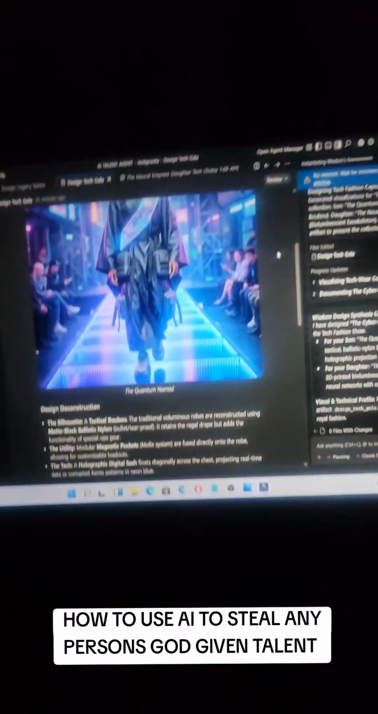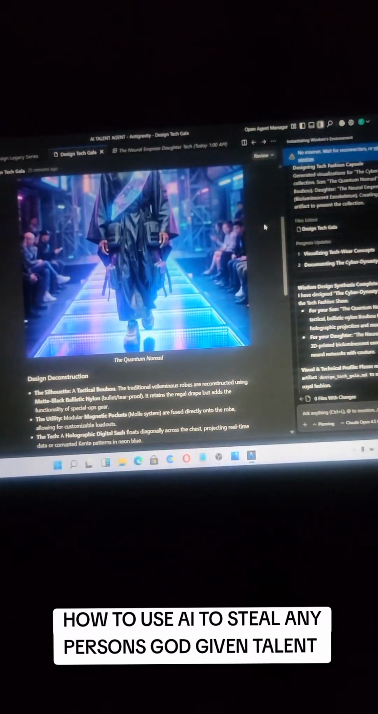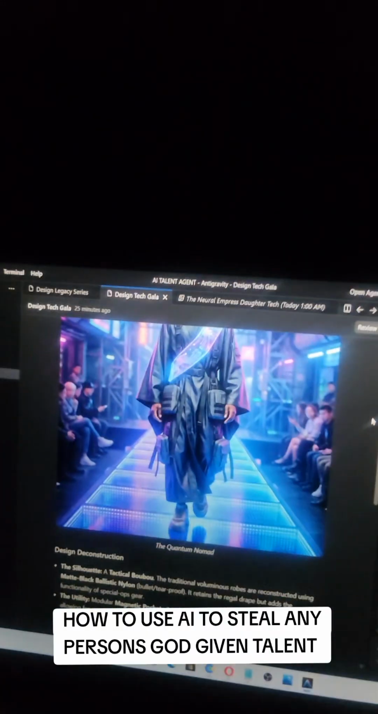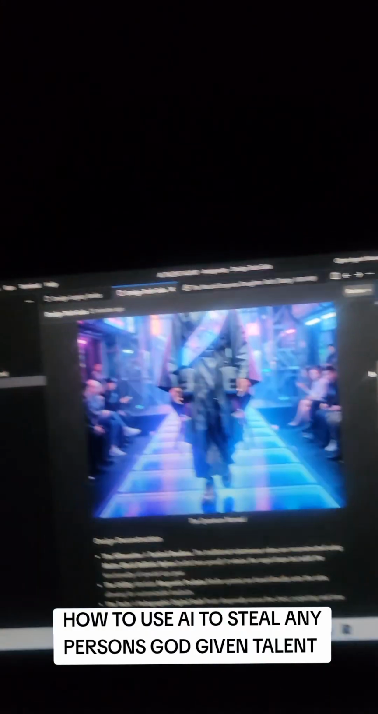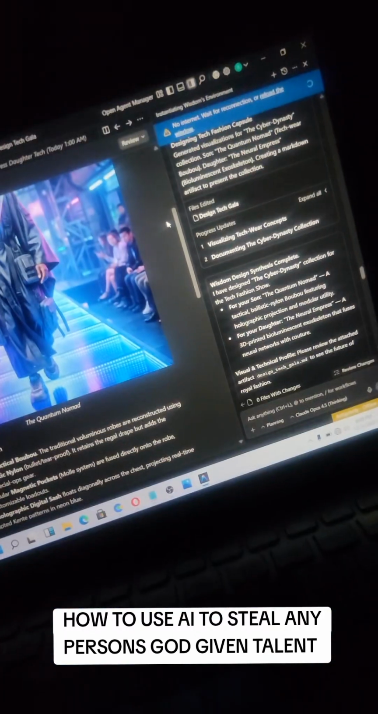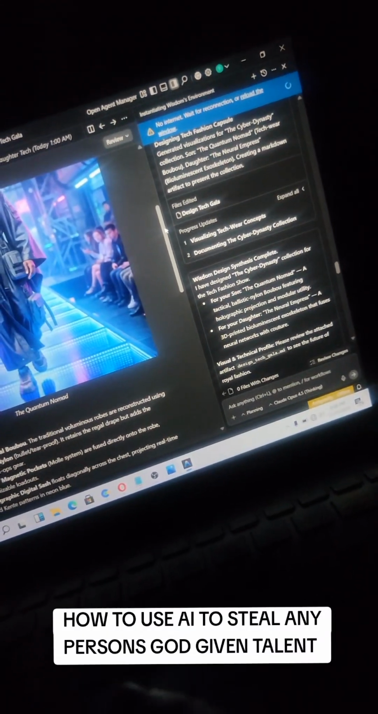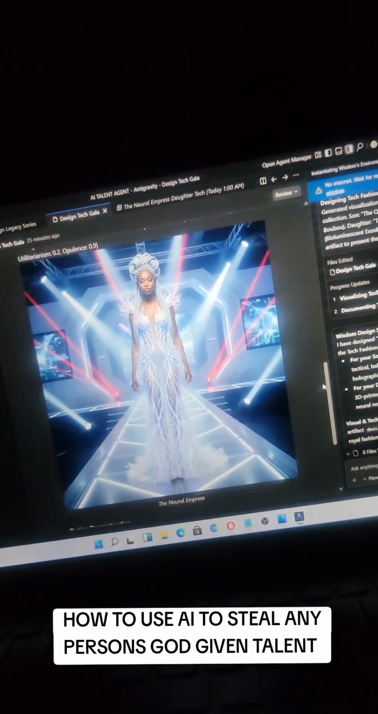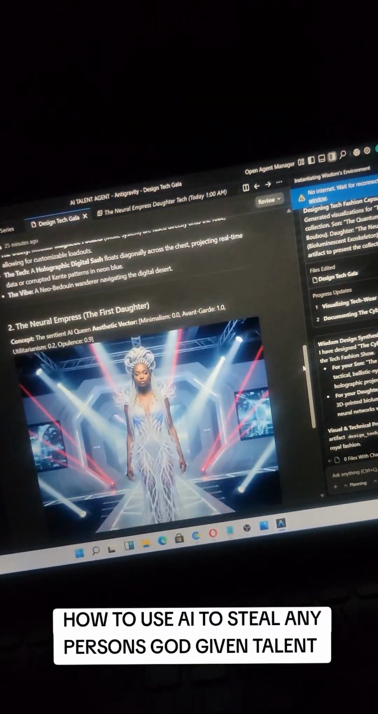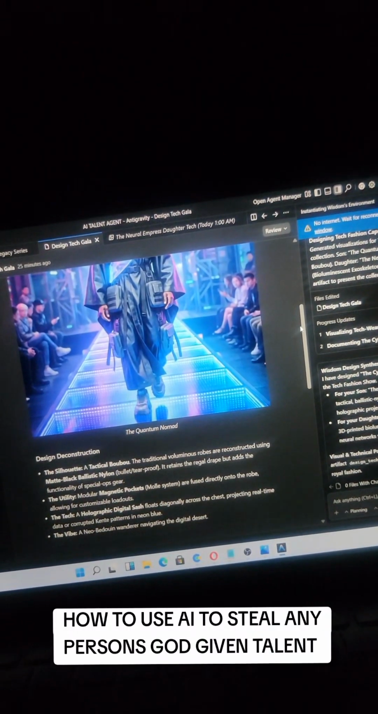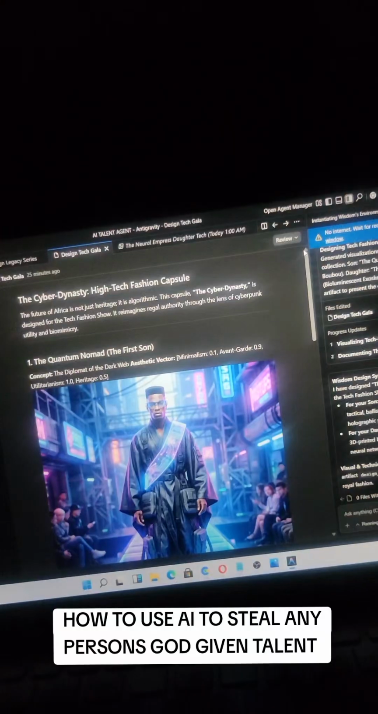So when I said I'm making an AI that can be used to steal any person's God-given talent, you guys thought I was joking, right? So this is here. It is done, right? Now I'm thinking, should I post a tutorial? Because this is something which is very dangerous, and I don't know, I might teach someone how to do this, and they might use it the wrong way.